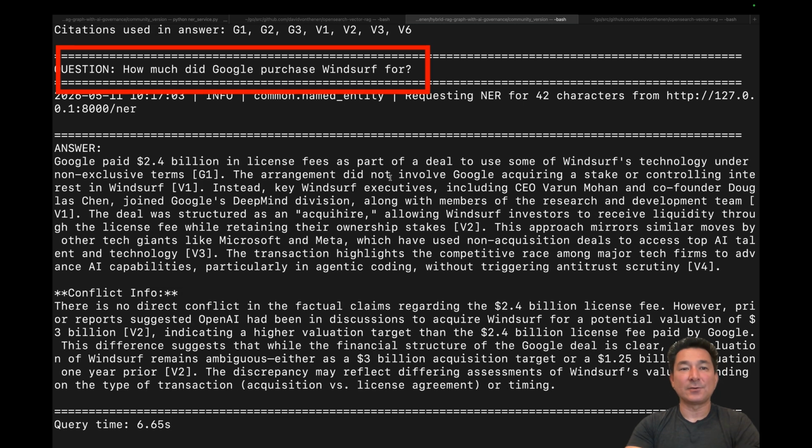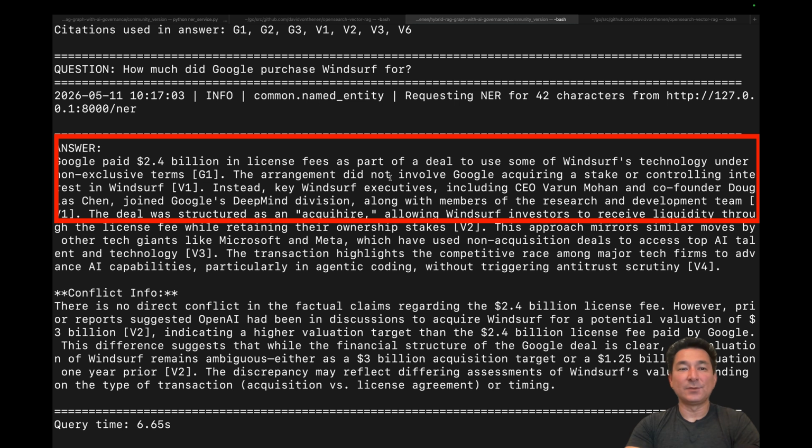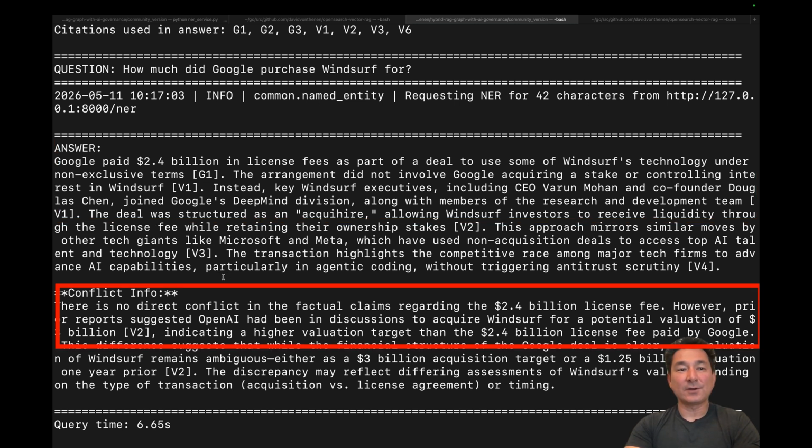And the same is true for the question, how much did Google purchase Windsurf for? We have the answer, Google paid $2.4 billion in licensing fees as a part of their acqui-hire, but we're also able to see the conflicting info with the initial OpenAI article.